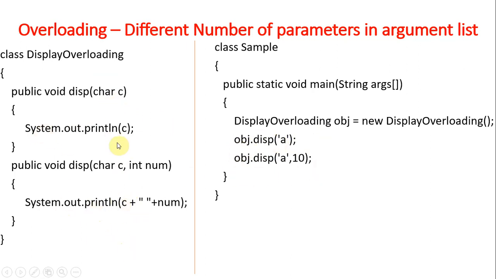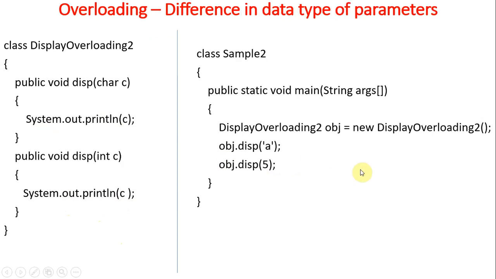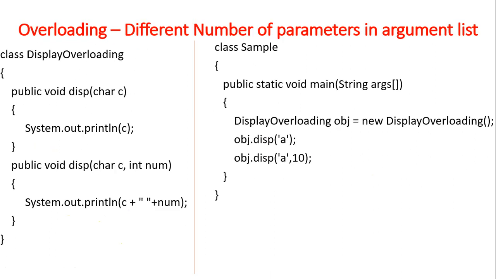So method overloading is happening and calling is also happening. Same method name having different behavior: here it will print single character data, here it will print character as well as integer data. One method having different forms.